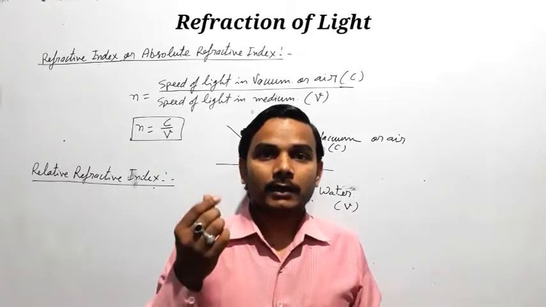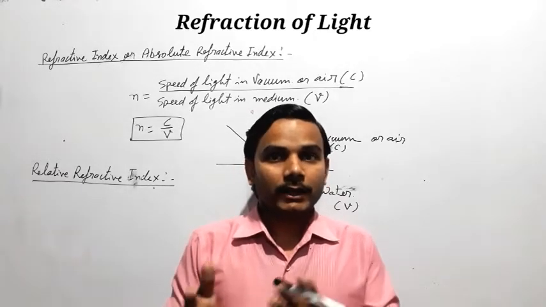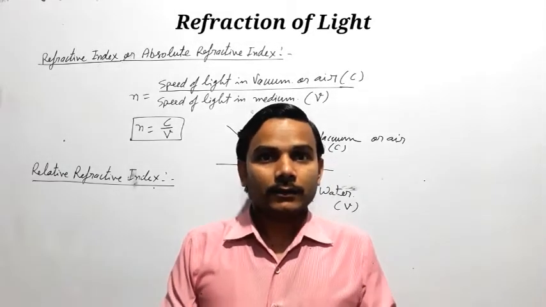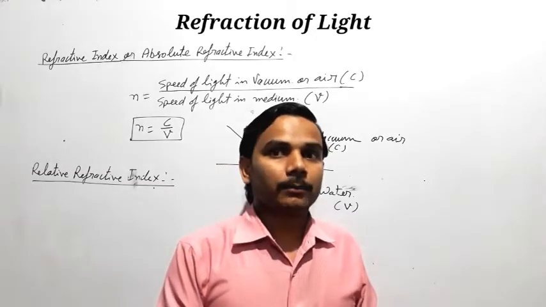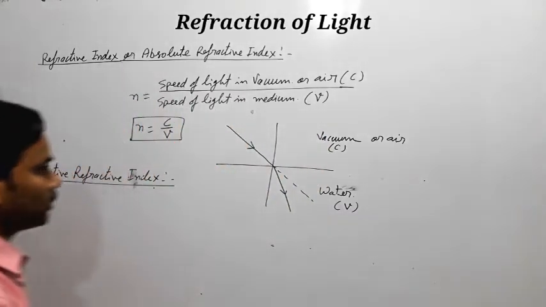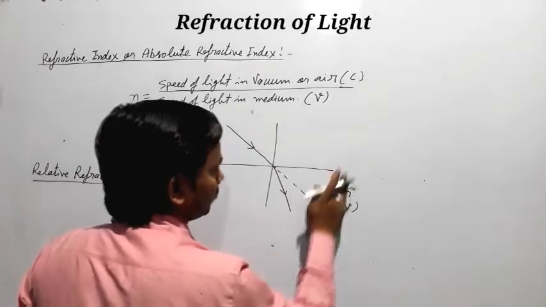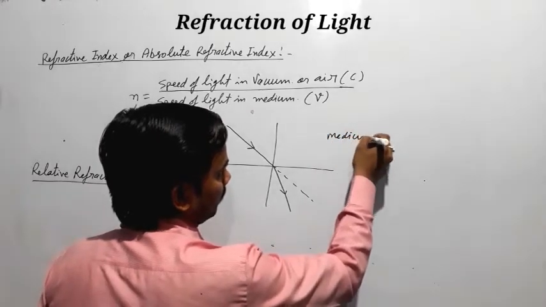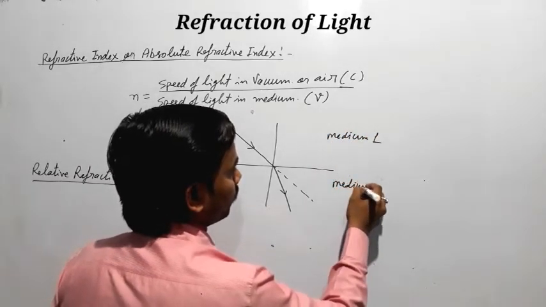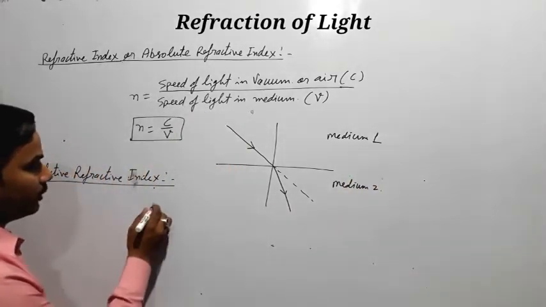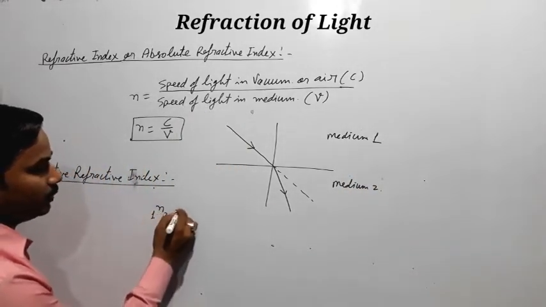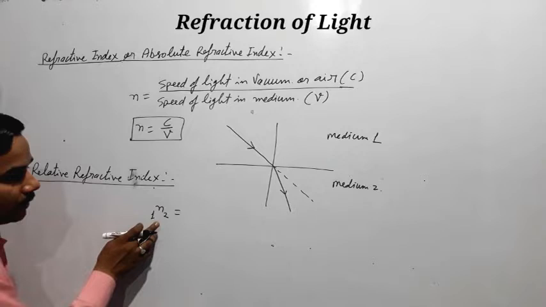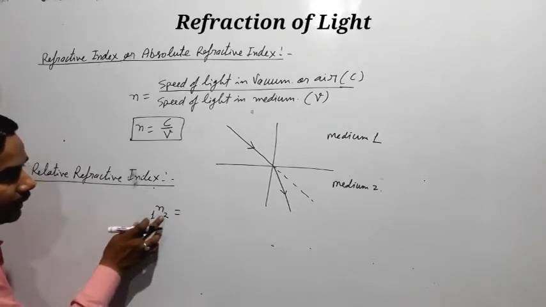Okay, so in absolute refractive index we say the refractive index of any medium with respect to vacuum, and in relative refractive index we say the refractive index of any medium with respect to any other medium. So here if we consider this is medium 1 and this is medium 2, the relative refractive index can be represented as 1n2, because light travels from one medium to the second medium. Then we will write the refractive index of 2 with respect to 1 as 1n2.